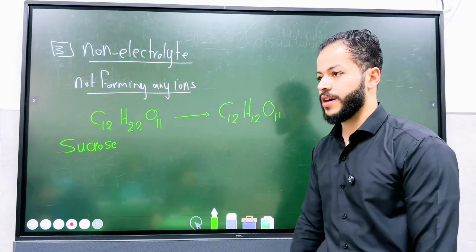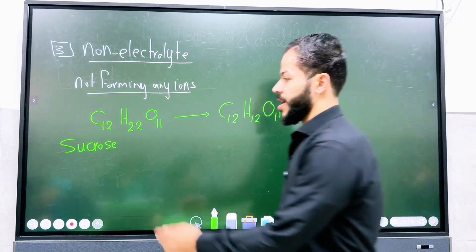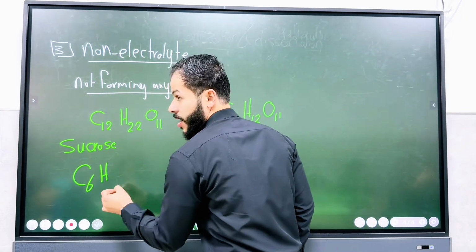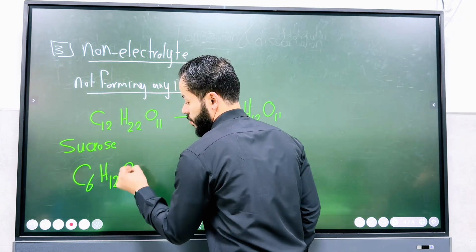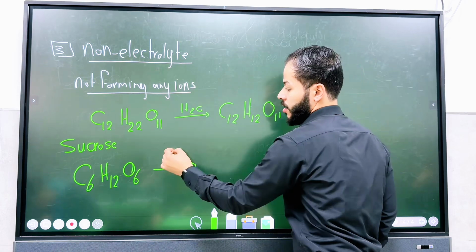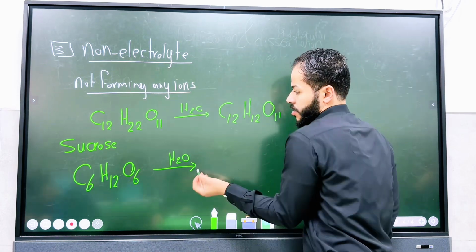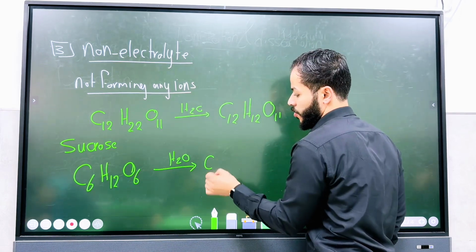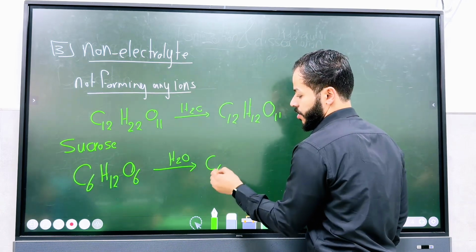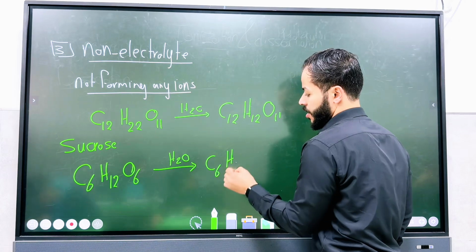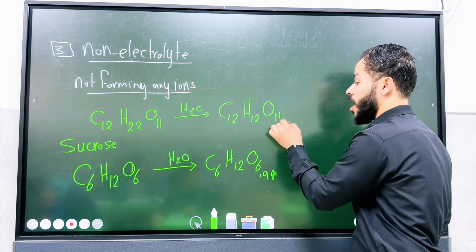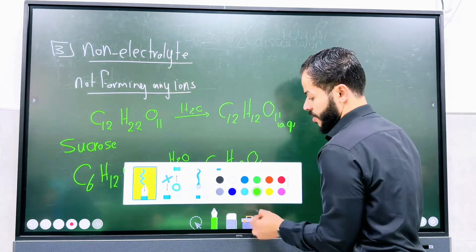Do you find any ions here? Okay, so we have the sucrose. Also the glucose, guys, C6H12O6. When it's dissolved in water, it does not form any ion because it is actually a non-polar compound. So glucose and sucrose are examples of non-electrolyte. Why are they non-electrolyte, guys? They do not form any ions.